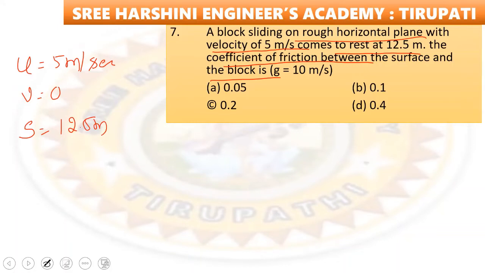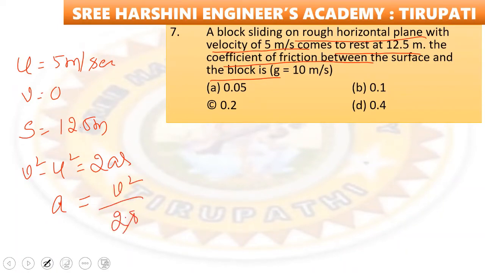Then what is the formula? We have V square minus U square is equal to 2AS. So V is 0, so we have to find the acceleration here. A is equal to V square by 2S.